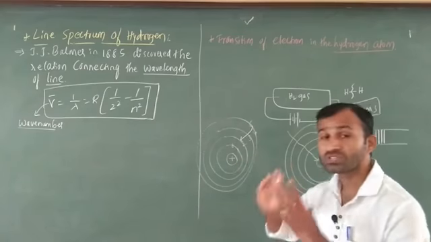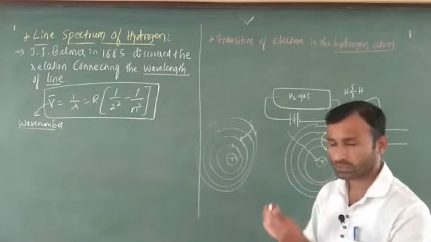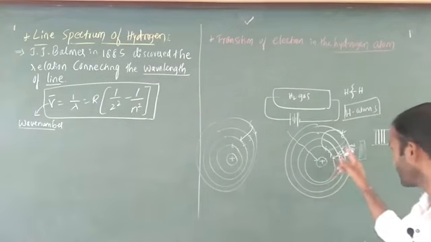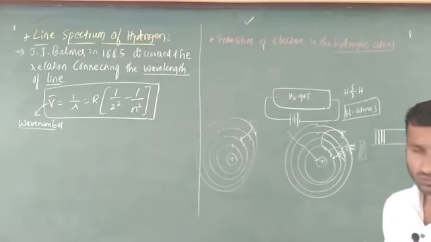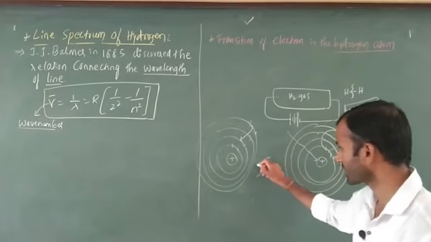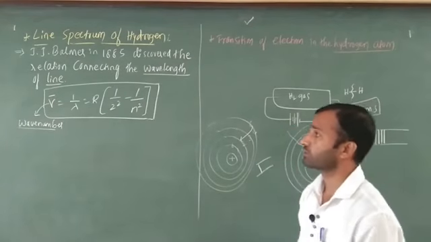This is visible through naked eyes. But the remaining ones are not visible through naked eyes. In this case, he gets spectra like this, which are visible. That's why he first derived the formula.